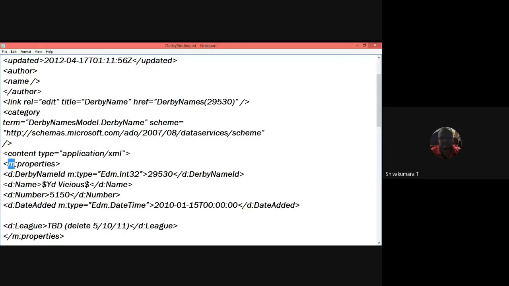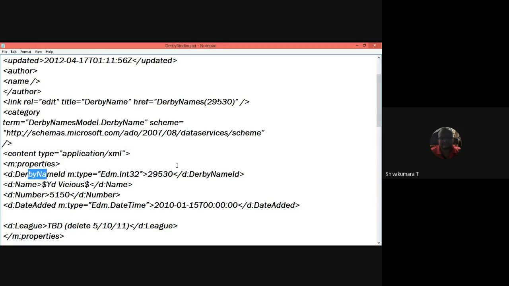Then the model properties define that the database is Derby name. ID, Derby name ID is the ID of the Derby. Type is integer 32, the integer type of the name ID. You are fetching this ID, 29530, which is the ID of a particular person having the Derby name.